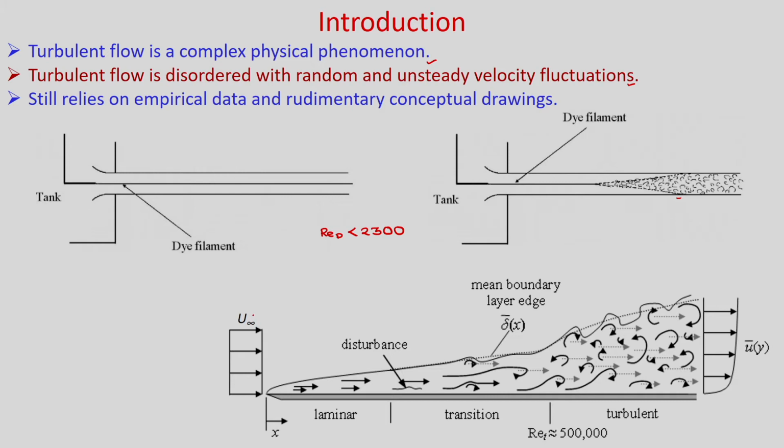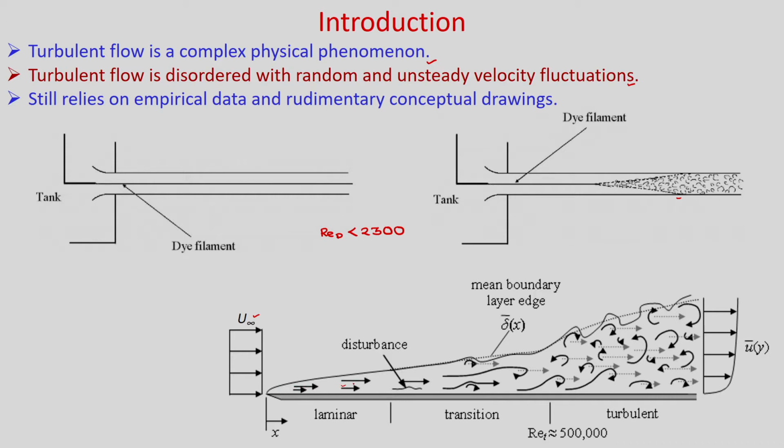So, you can see here, say you have a free stream velocity u infinity, when it comes and flows over this flat plate. Obviously, due to the viscous effect there will be formation of a boundary layer, and near the leading edge you will get laminar flow.